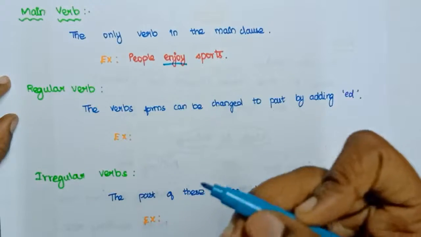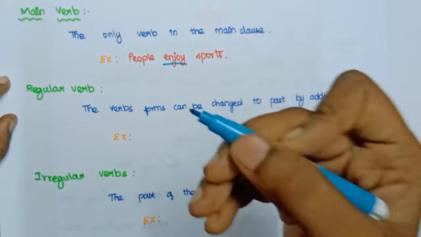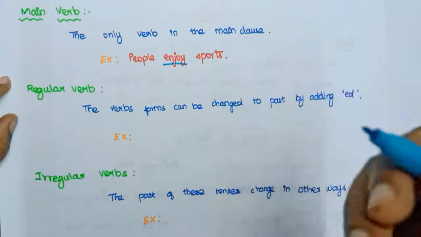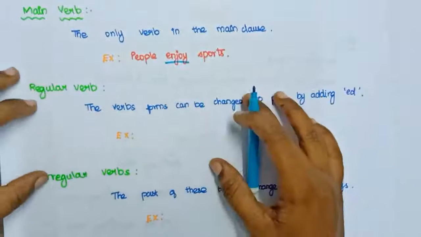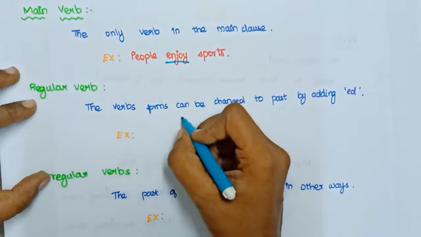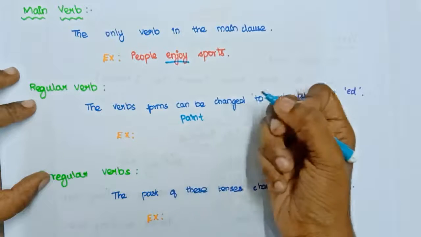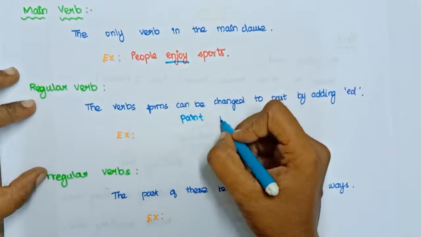And if you see a regular verb, this regular verb will have its past tense formed by adding only ed at its last. So that is called a regular verb. For example, if you take a verb which is paint, what is the past of this paint? It will definitely be painted, right?